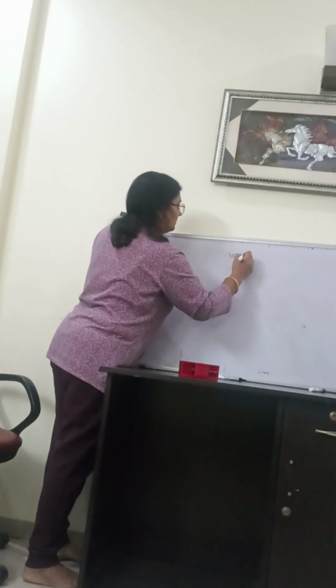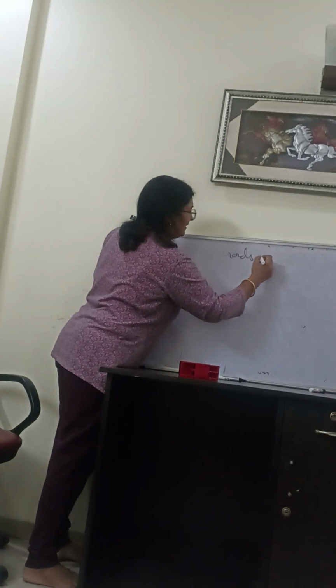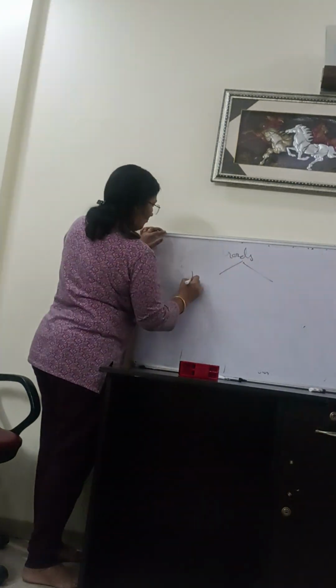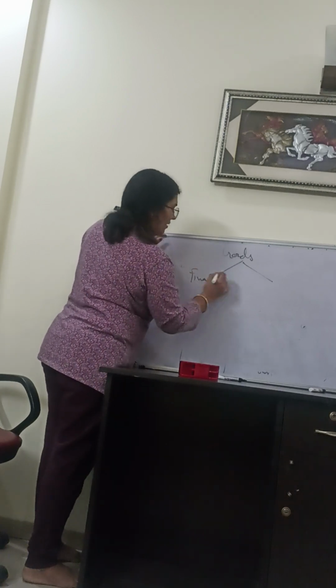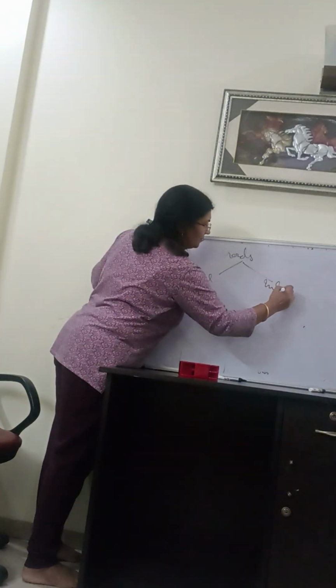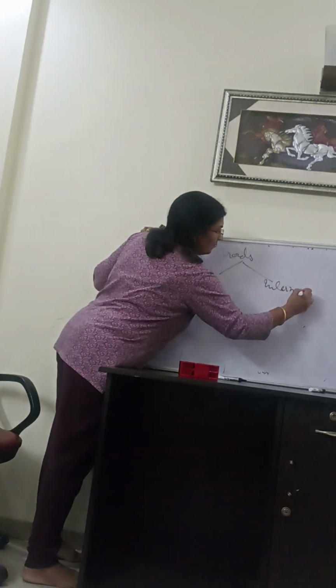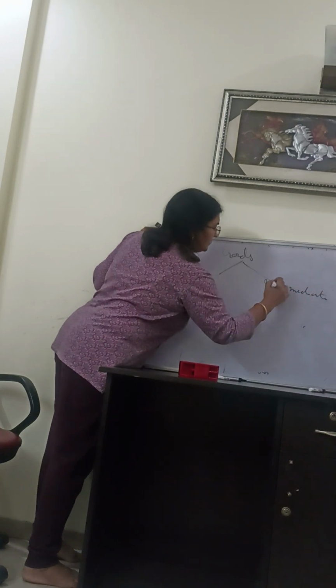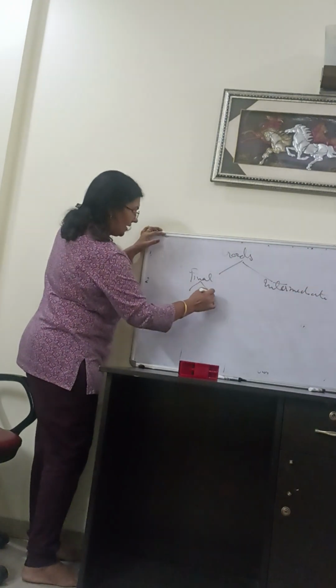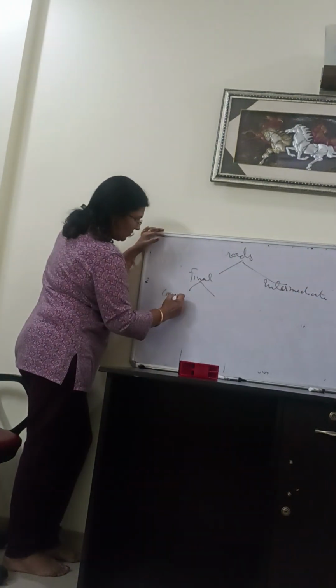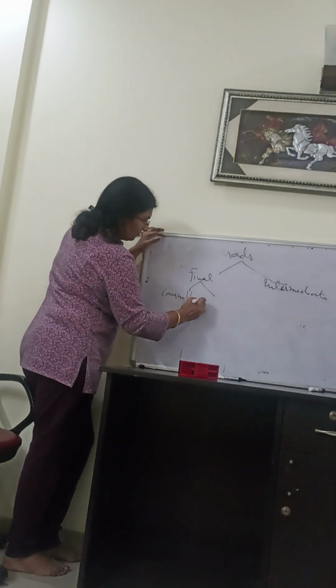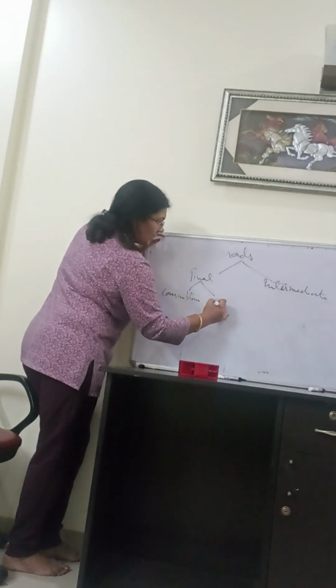So goods can be divided as final goods and intermediate goods. Final goods again we classify as consumption goods and capital goods.